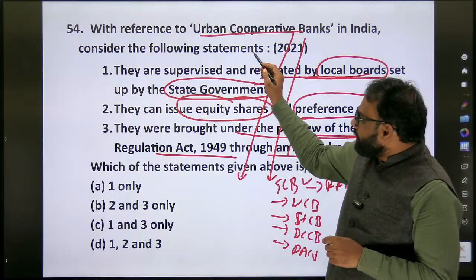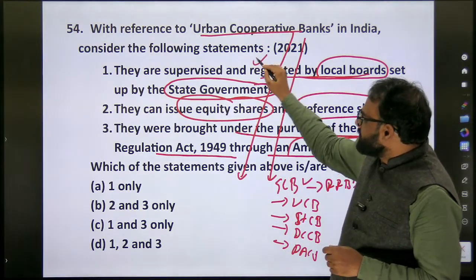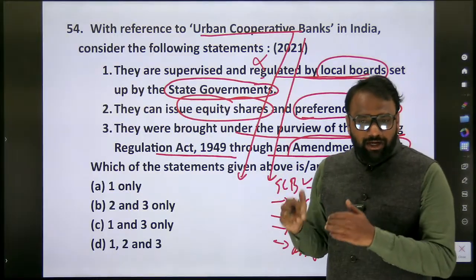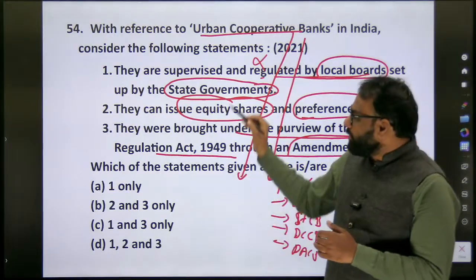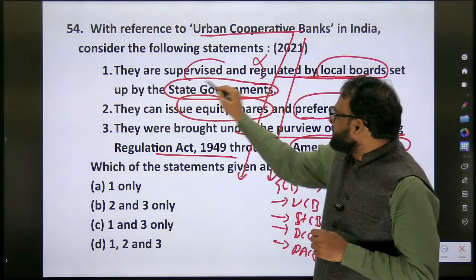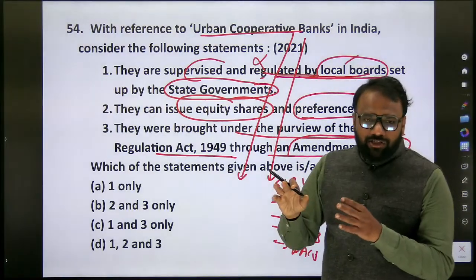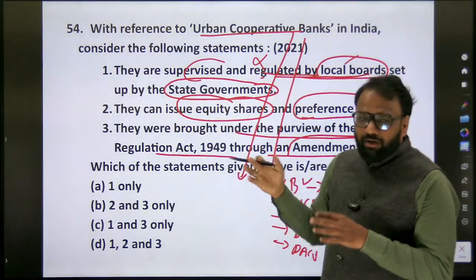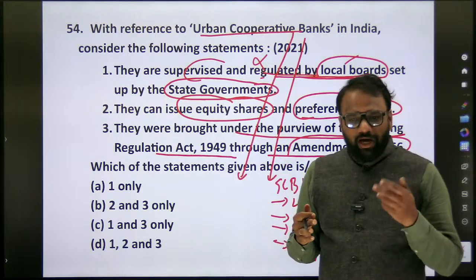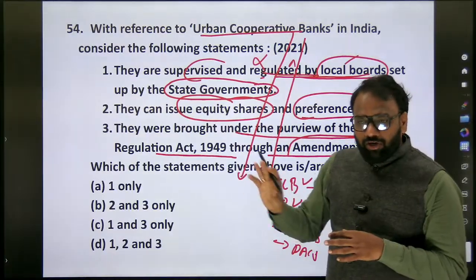Next, urban cooperative banks, they can issue, see here, as per this 2021, the first one is wrong. But now currently what is the status? We shall check. Because previously there is a dual supervision. So supervised and regulated by local boards, wrong. Only management related was done by local boards, whereas banking related was done by RBI. First one was wrong and the answer was 2 and 3. But now we are not interested in that answer.